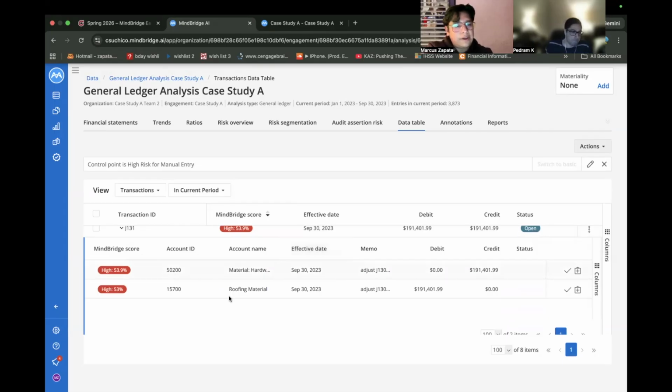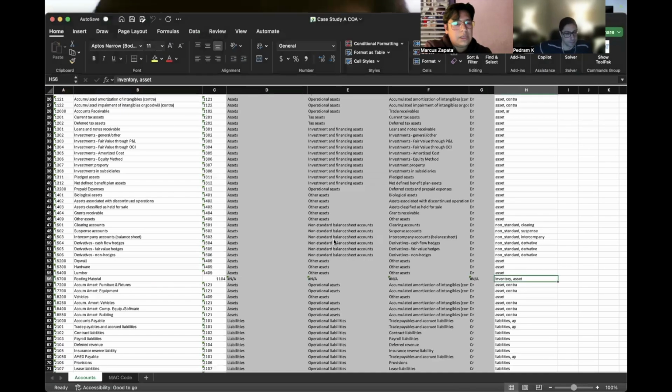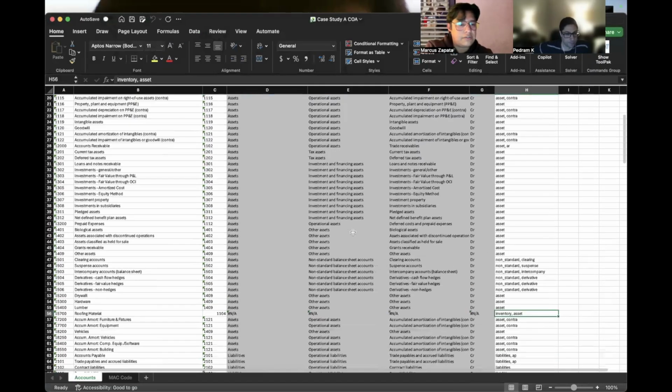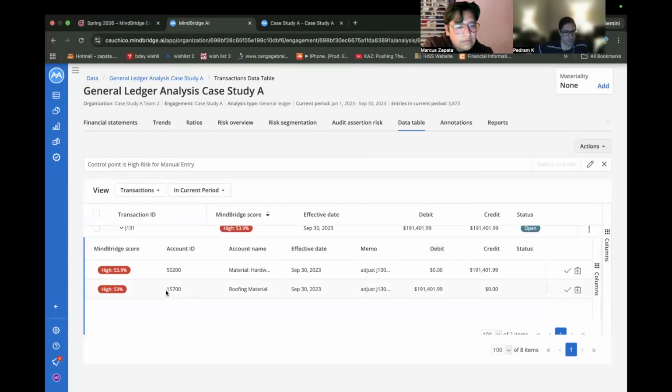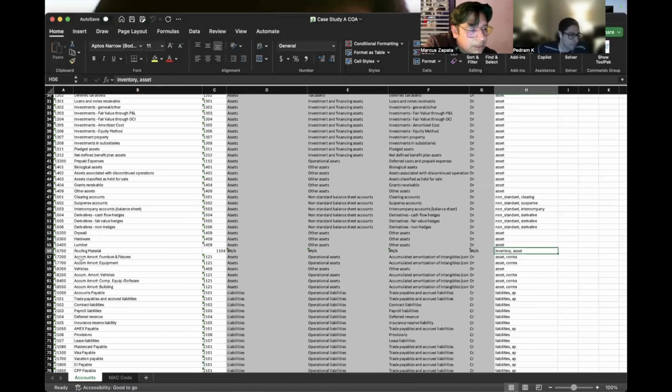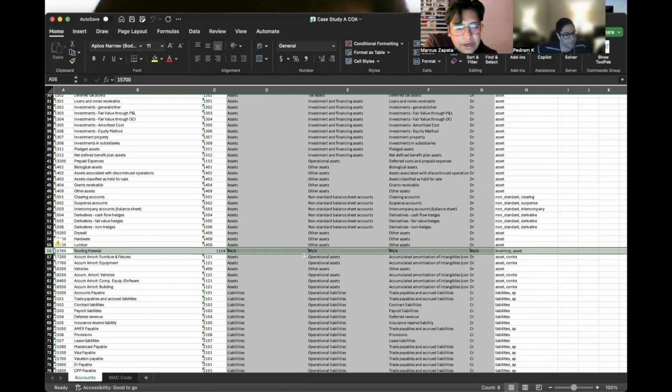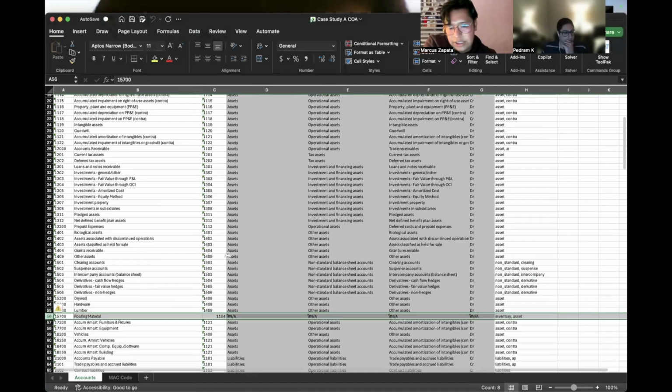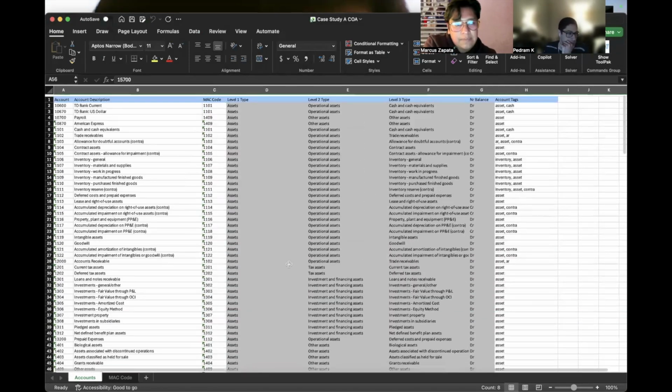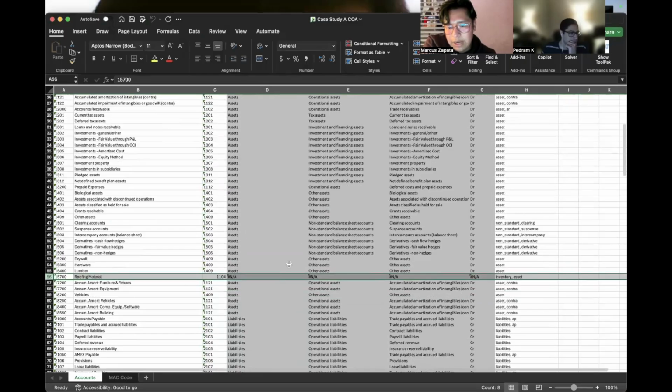Yeah. And then another funny thing that we noticed upon discussion, right? If we take a look back at the original COA, the chart of accounts, and then if we see account ID 15700, which, Pedram, what line, 56, correct? Correct. Yeah, right there. As we can see here, like Pedram was saying, it doesn't populate as anything else. So we have reason to believe that the CEO fictitiously made this account to hide some numbers around, hide a little bit of money.